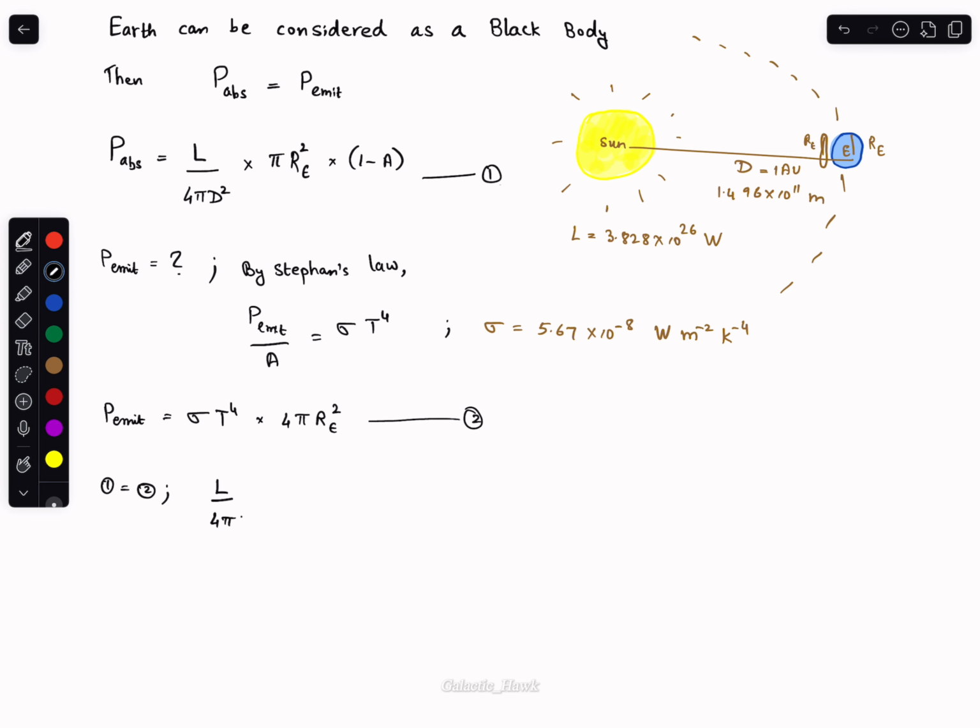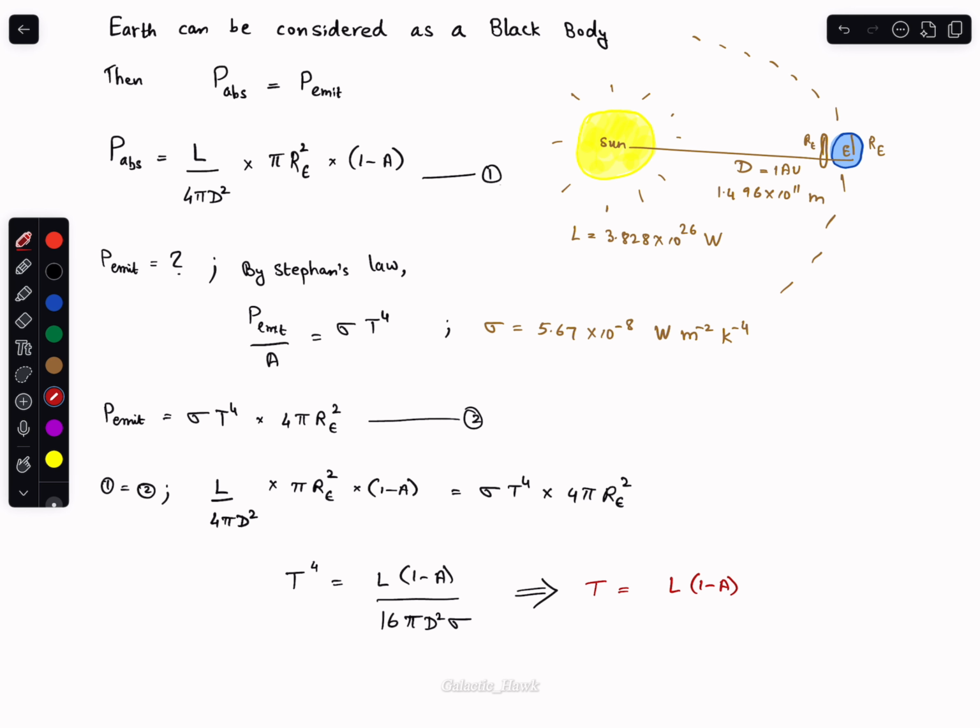L by 4 pi d square into pi RE square into 1 minus A equals sigma T raised to 4 into 4 pi RE square. We can cancel out pi RE square on both sides and write the equation for T raised to 4, and from there we get the expression for T as L into 1 minus A divided by 16 pi d square sigma, whole raised to 1 by 4. This is the expression for finding the temperature.